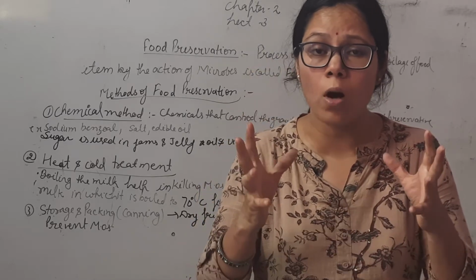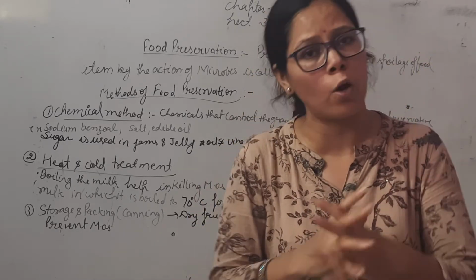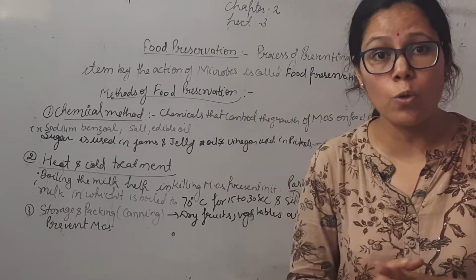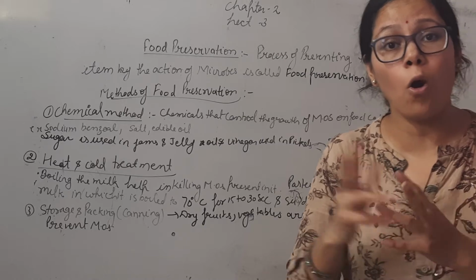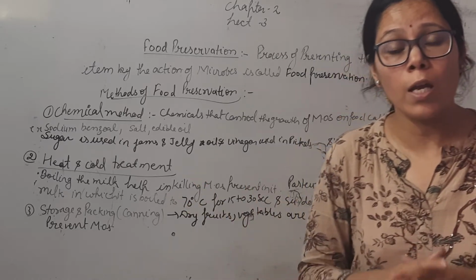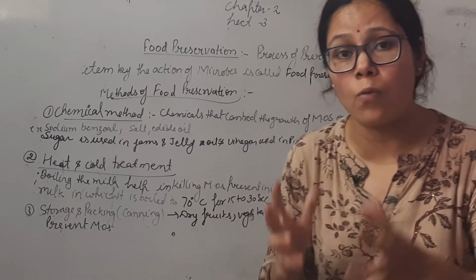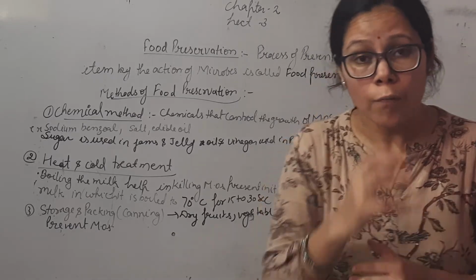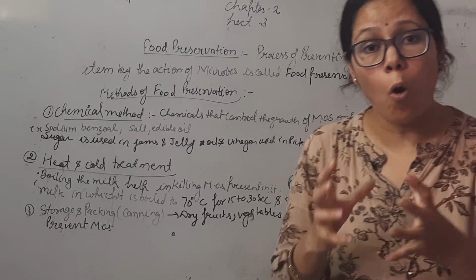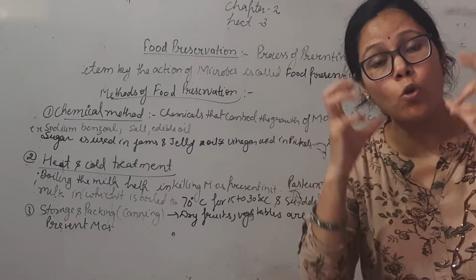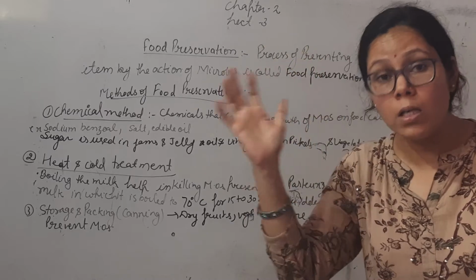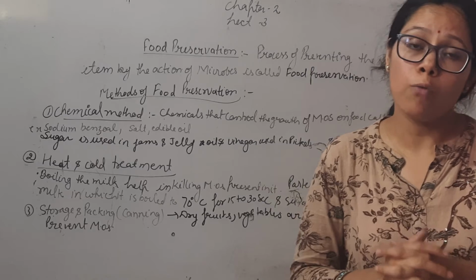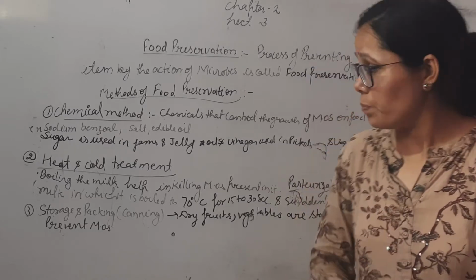Common salt is a very common preservative which we use in pickles. When we prepare pickle, we use oil and salt, which are very helpful to preserve the pickles for a long time.